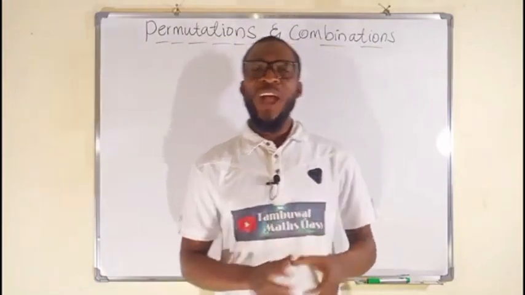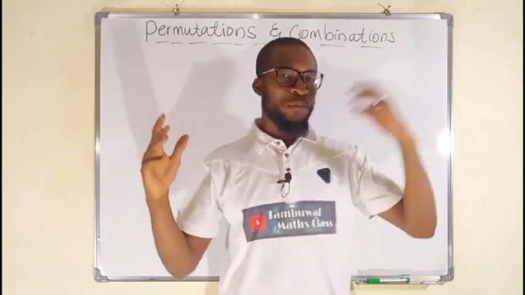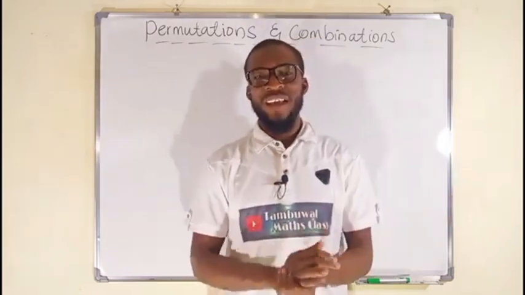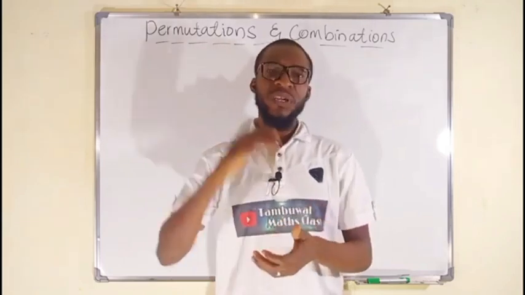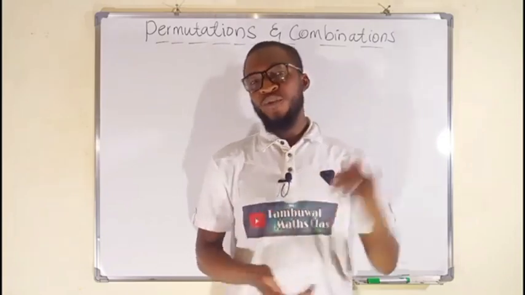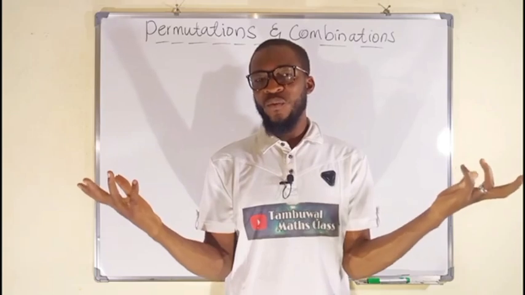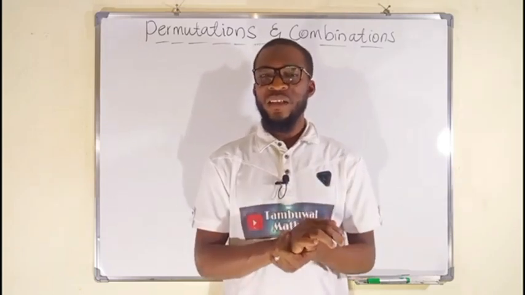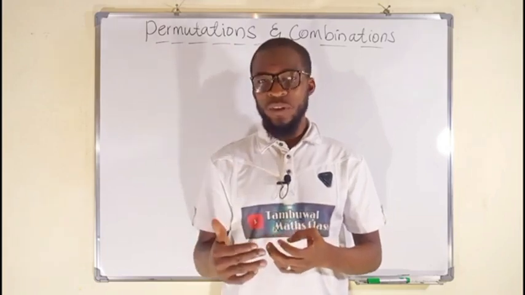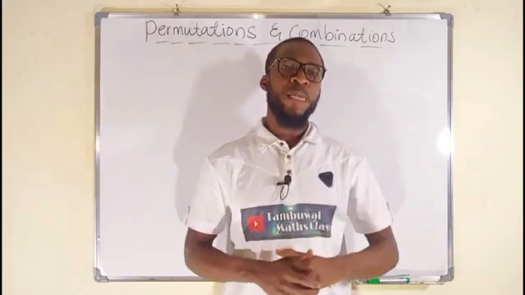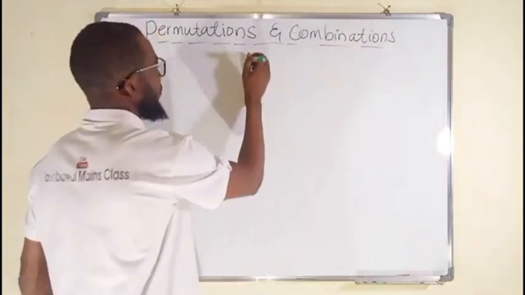Hello, good day viewers. I want to introduce the topic permutation, but I realize permutations and combinations are somehow related. This is why I want to make the introduction at the same time, but subsequently I will be dealing with permutations before going to combinations. So what are permutations and combinations? What is the difference between the two? I will not be giving you definitions, but through a comprehensive explanation, you will be able to distinguish between the two.